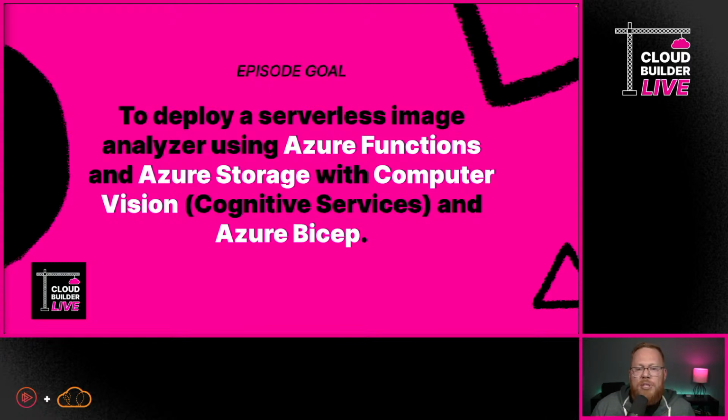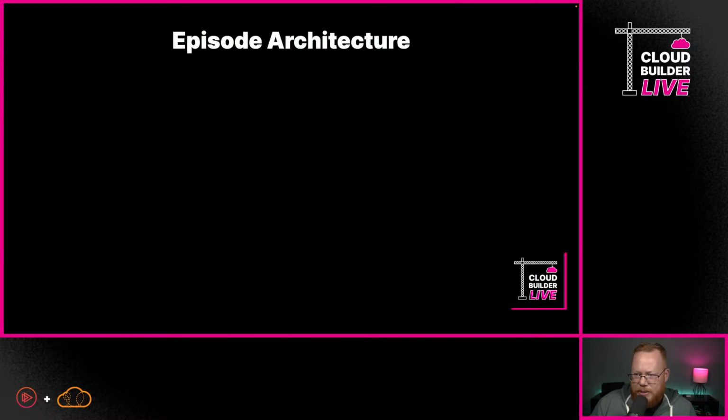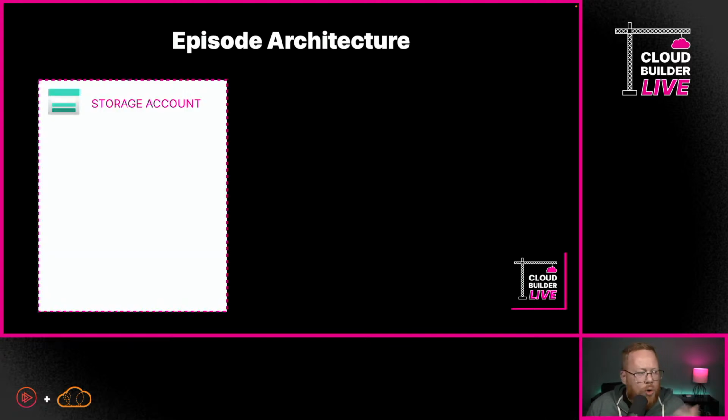Now let's hit up the architecture, because it's important to know what you're building before you dive in and start building it out. Here's a high-level view. We're going to start with a storage account, and inside it we'll have one container called images. Within that, we'll use three different folders to trigger different things.